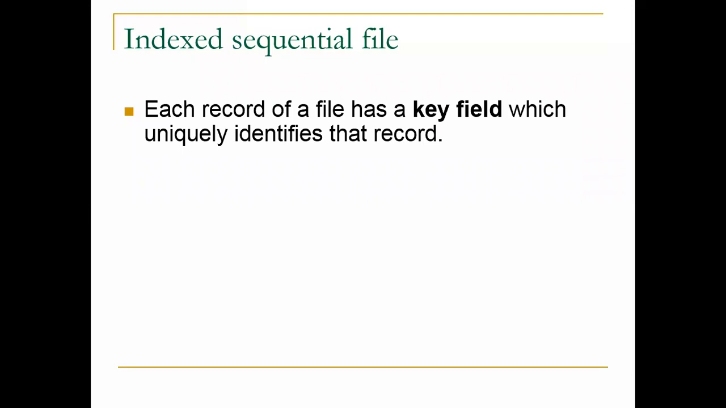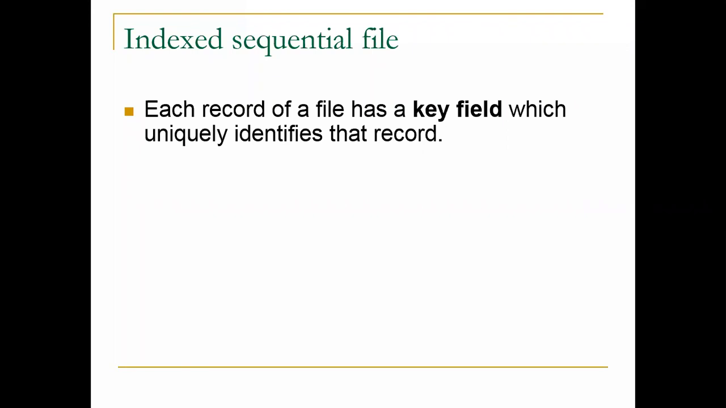In index sequential, each record of a file has a key field which uniquely identifies that record. This is a very important part. There will be an index given. So every record has a key field which is uniquely identified. Suppose I have stored 1 to 10 records.